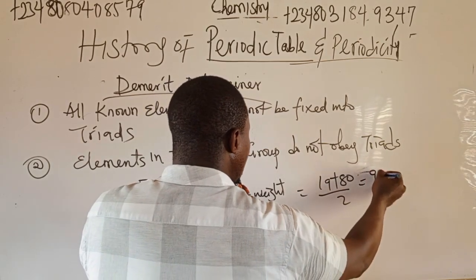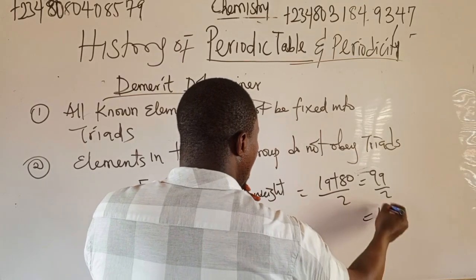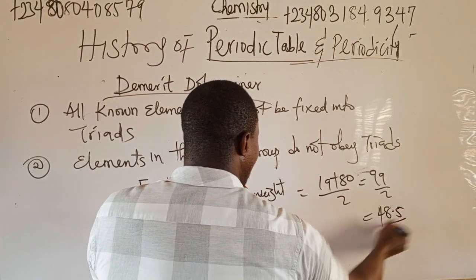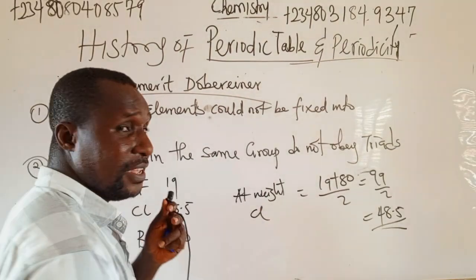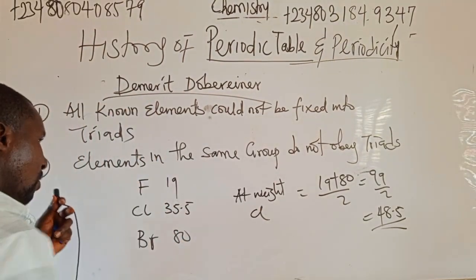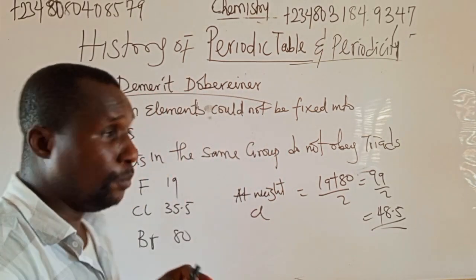This gives 99 over 2, which is 49.5. Can you see? It doesn't obey. They are in the same group, but they do not obey. That means it failed. That is one of the failures of Döbereiner.